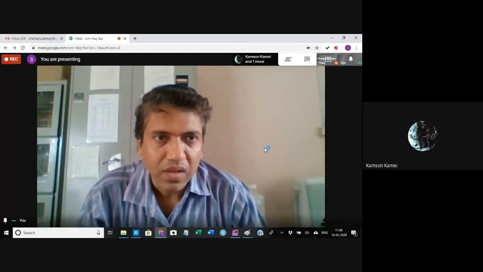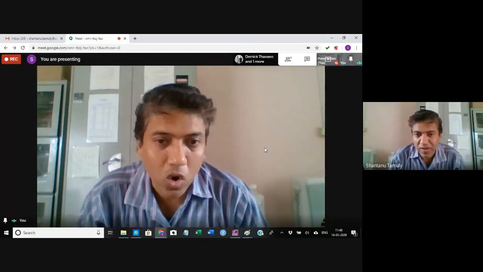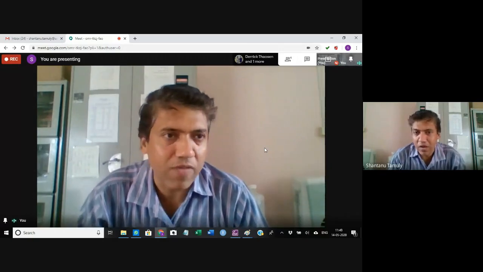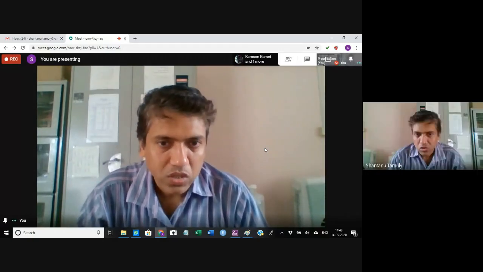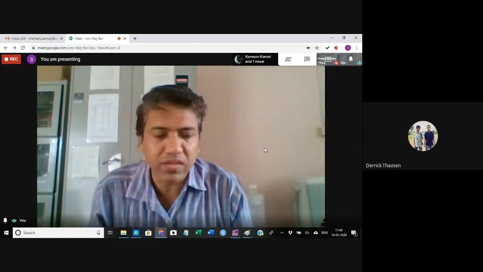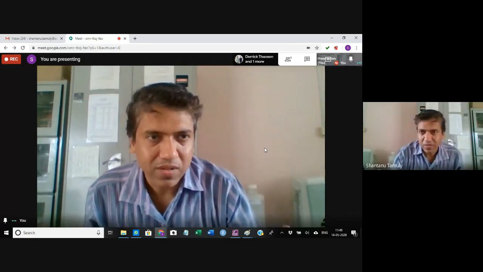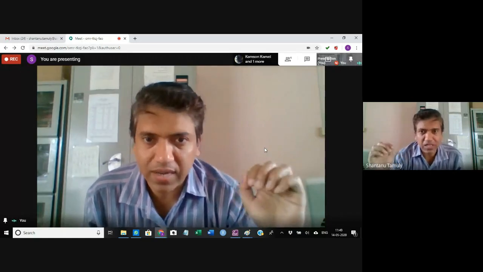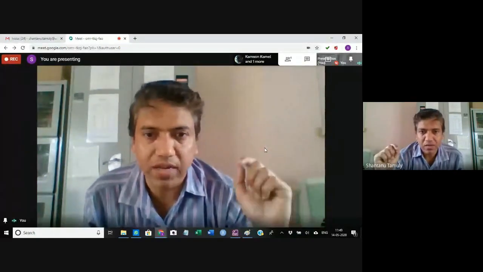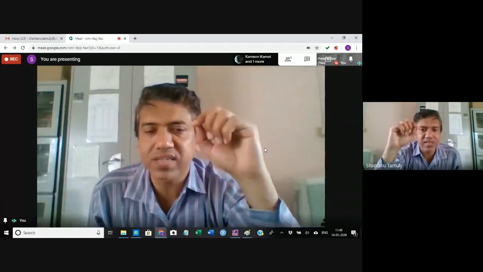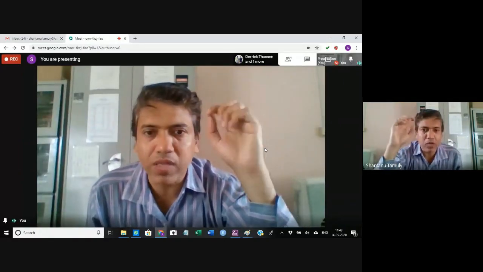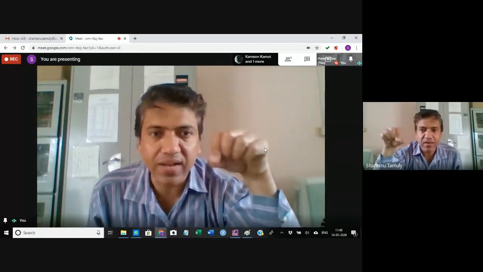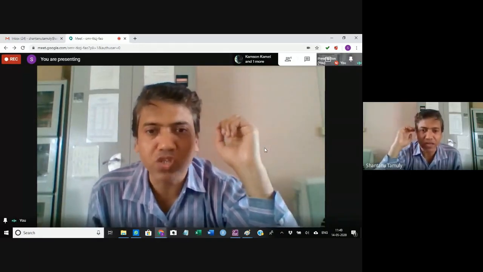Yes, sir. See, right now COVID-19 is there, so the National Institute of Virology, Pune, is doing some research on this. They are trying to make a recombinant vector vaccine against the COVID-19 virus. What they are doing is taking one epitope of the COVID-19 virus and putting it into another virus called canary pox virus.